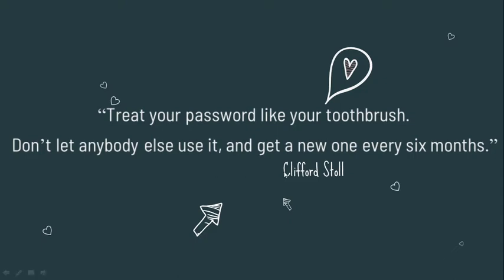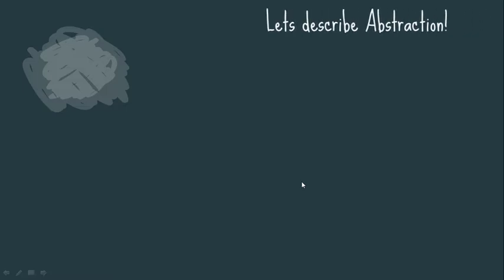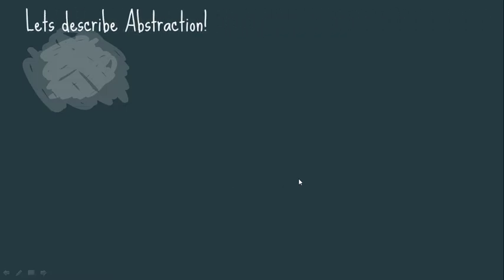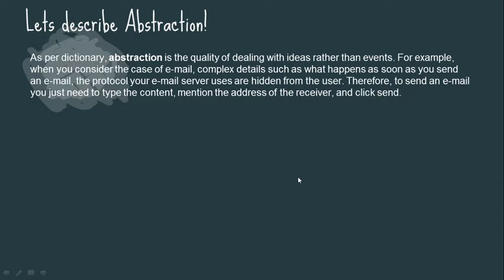Okay, so let's begin with abstraction. Let's describe abstraction. As per the dictionary, abstraction is the quality of dealing with ideas rather than events. For example, in the case of email, complex details such as what happens as soon as you send an email, and the protocol your email is using, you do not know, and it is hidden from the user.